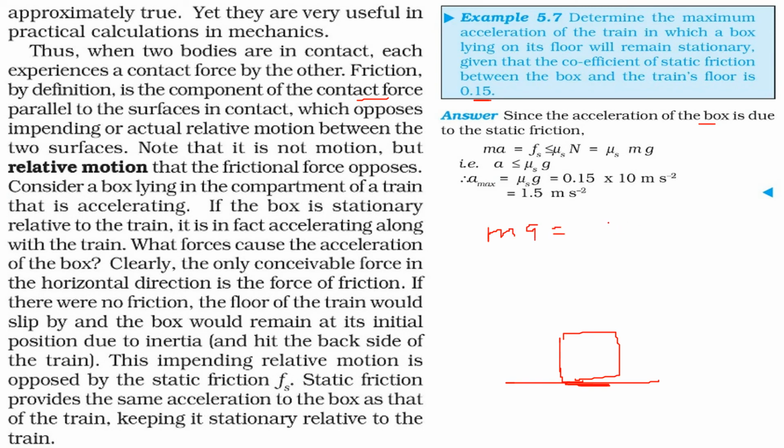We know that Fs is less than or equal to mu s N, where N is the normal force, which will be equal to mg. So ma will be equal to mu s into mg. The m gets cancelled out. a will be less than or equal to mu s into g. Mu s is given, g is given. Just multiply them. This will be 1.5 meter per second square.